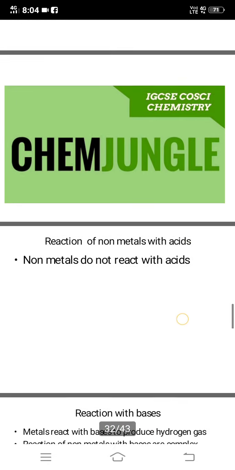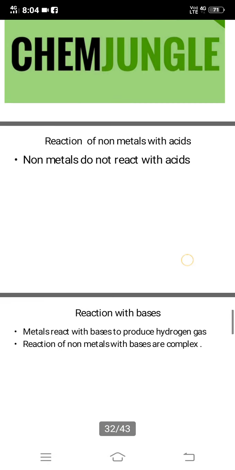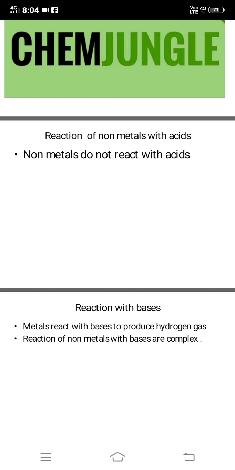Now, reaction of non-metals with acids. Non-metals do not react with acid. So, a simple difference: metals react with acid to produce hydrogen gas. Non-metals do not react with acids.